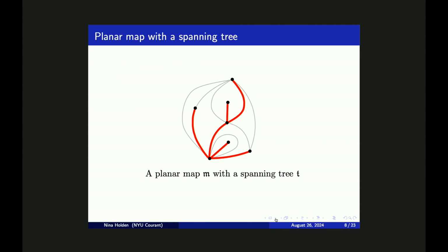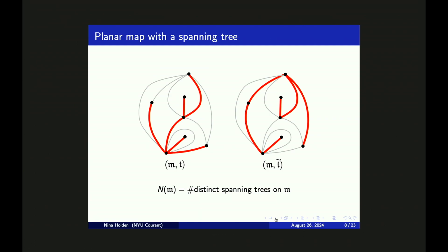In this talk, we will be considering a particular non-uniform probability measure on random planar maps. To explain this, I need to introduce spanning trees. Here you can see a planar map with a spanning tree T. This is the subset of edges shown in red. It is connected without any loops and covers all the vertices.